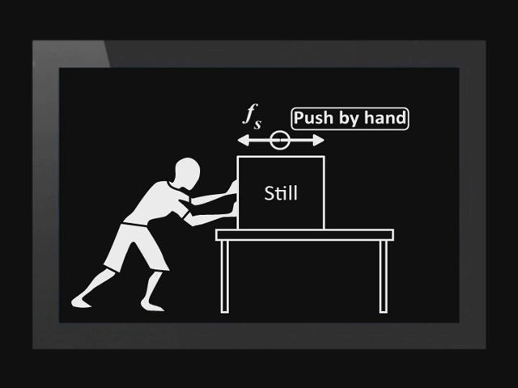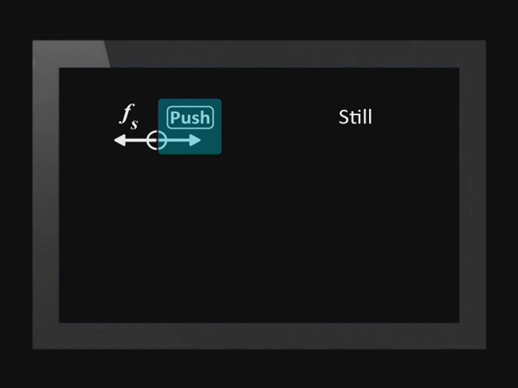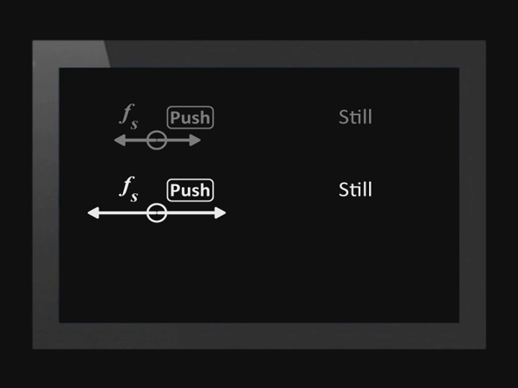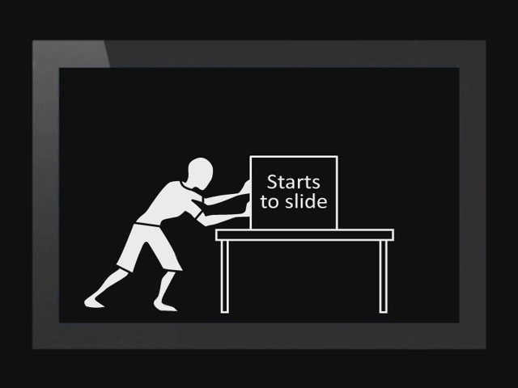We simplify these labels like this. Fs means static friction. Notice that the magnitude of static friction increases from 0 as the man pushes harder and harder. The two forces increase at the same rate while the box remains still. Then, at a certain point, the box starts to slide.